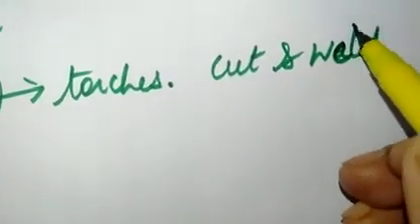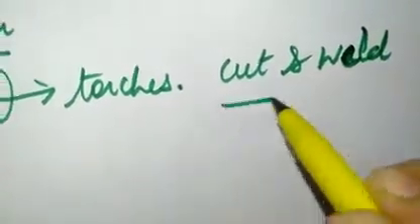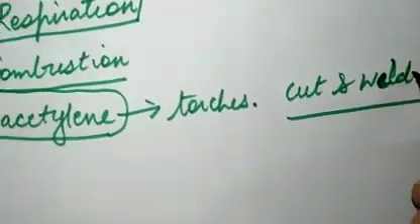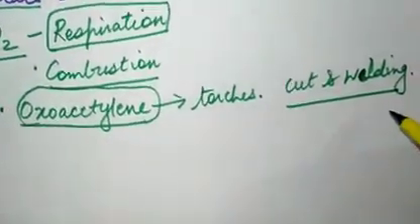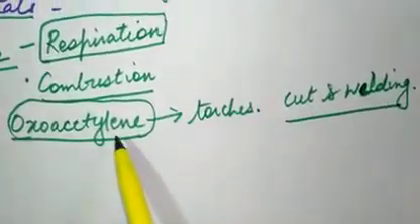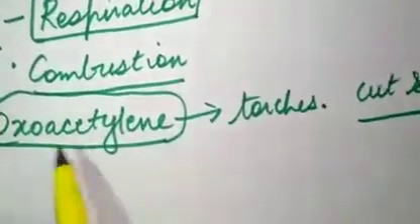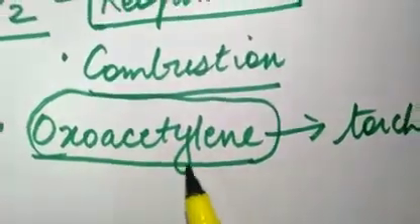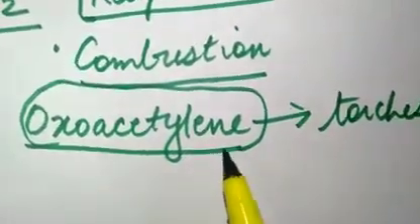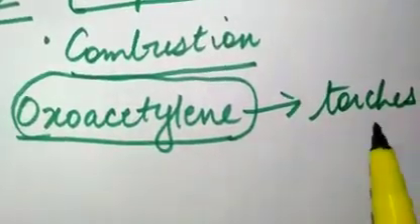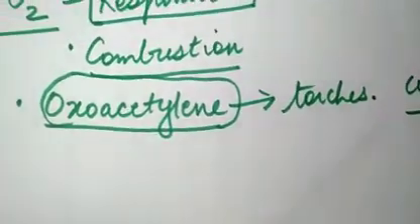I hope all of you know welding is joining of metals. So for cutting of metals and for welding of metals, oxyacetylene is used. Acetylene is a gas. It is mixed with oxygen and oxyacetylene is formed, and oxyacetylene torches are used for cutting and welding of metals.